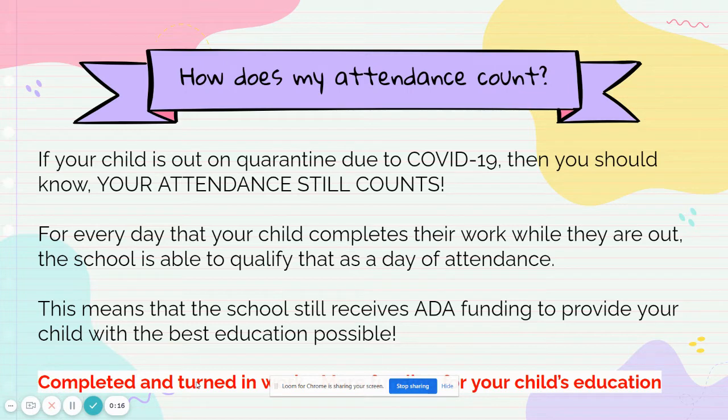If your child is out on quarantine due to COVID-19, you should know that absolutely we can still make sure that their attendance counts and that they're still getting their educational minutes. Every day that your child completes their work while they're out, the school is able to qualify that as a day of attendance, and your child is getting instruction. This means that the school still receives ADA funding to provide your child with the best education possible. Completed and turned in work does equal more funding for your child's education.